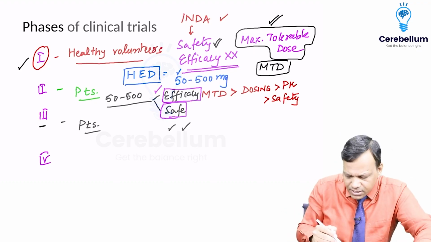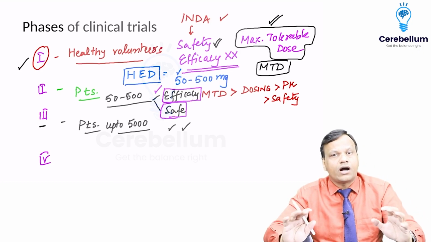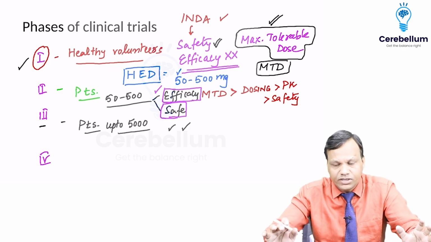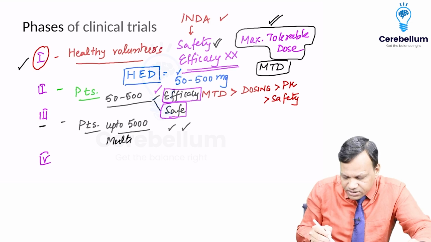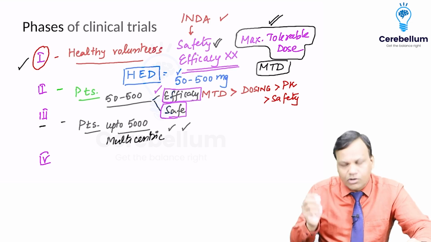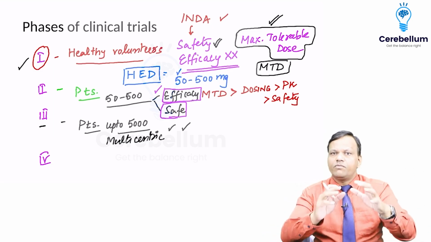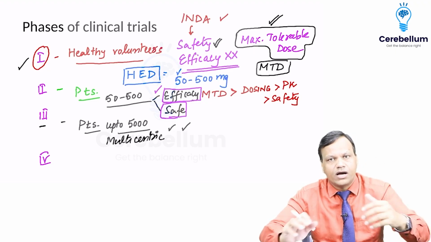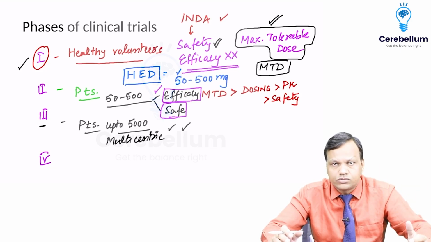But the difference is this is done in a large number of patients, thousands of patients, usually 2000, 3000. We take up to 5000 patients. Okay. And second thing, these patients are enrolled from various centers. They're not from one place, like phase 2 was only from one place. Phase 3 are from different places. Some from Delhi, some from Bangalore, some from Hyderabad, some from Kolkata, all over the country. And sometimes across many countries also.